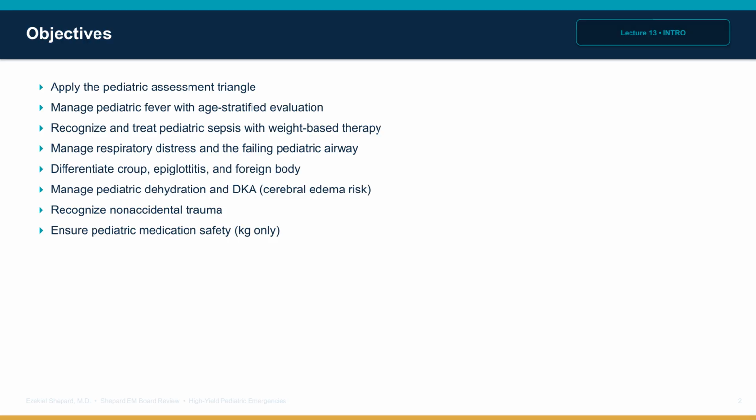First, apply the Pediatric Assessment Triangle. Second, manage pediatric fever with age-stratified evaluation. Third, recognize and treat pediatric sepsis with weight-based fluids and pressors. Fourth, manage pediatric respiratory distress and the failing airway. Fifth, differentiate Croup, Epiglottitis, and foreign body. Sixth, manage pediatric dehydration and DKA. Seventh, recognize non-accidental trauma. And eighth, ensure pediatric medication safety with weight-based dosing.